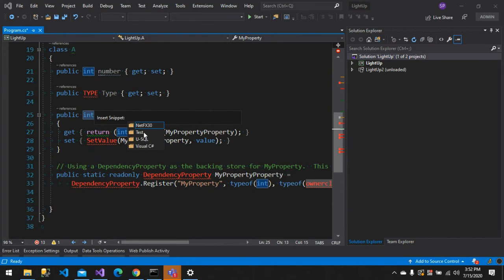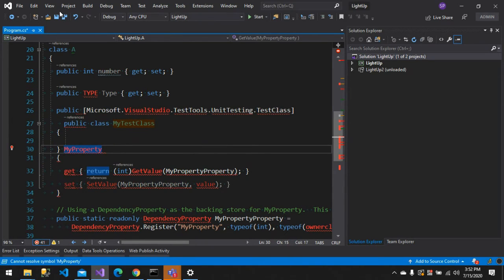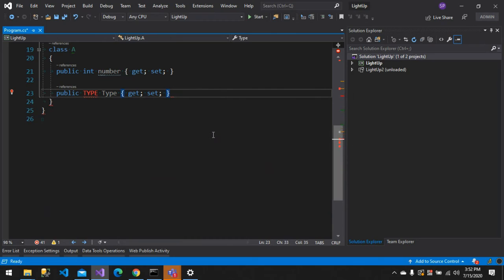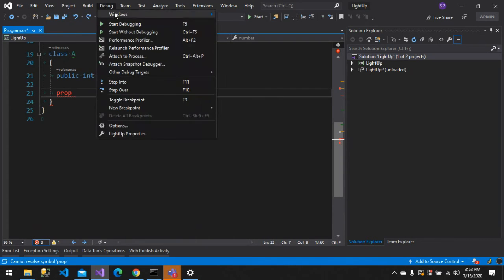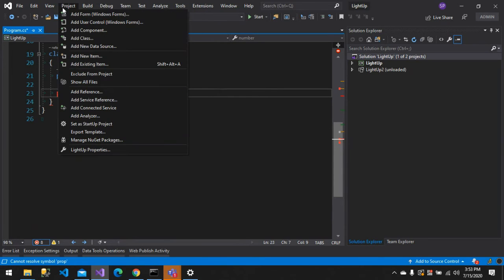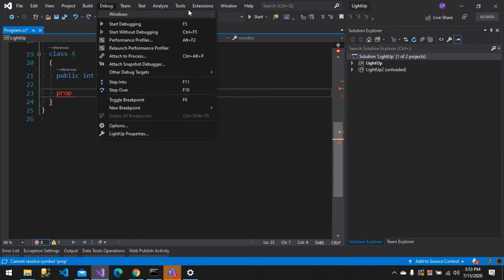Basically it shows me some folders, and I'm saying test and test class. So a class has been inserted. Likewise, I can create a snippet and reuse it across my project. So that's also possible. And extensions. There's a thing called extensions. I'm just searching for it.